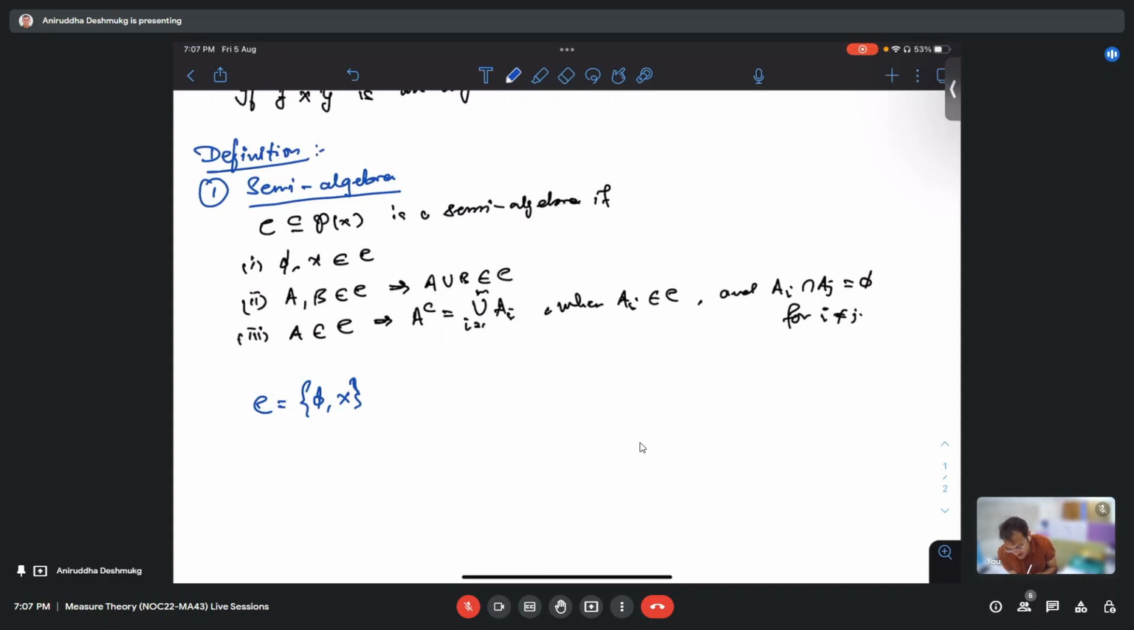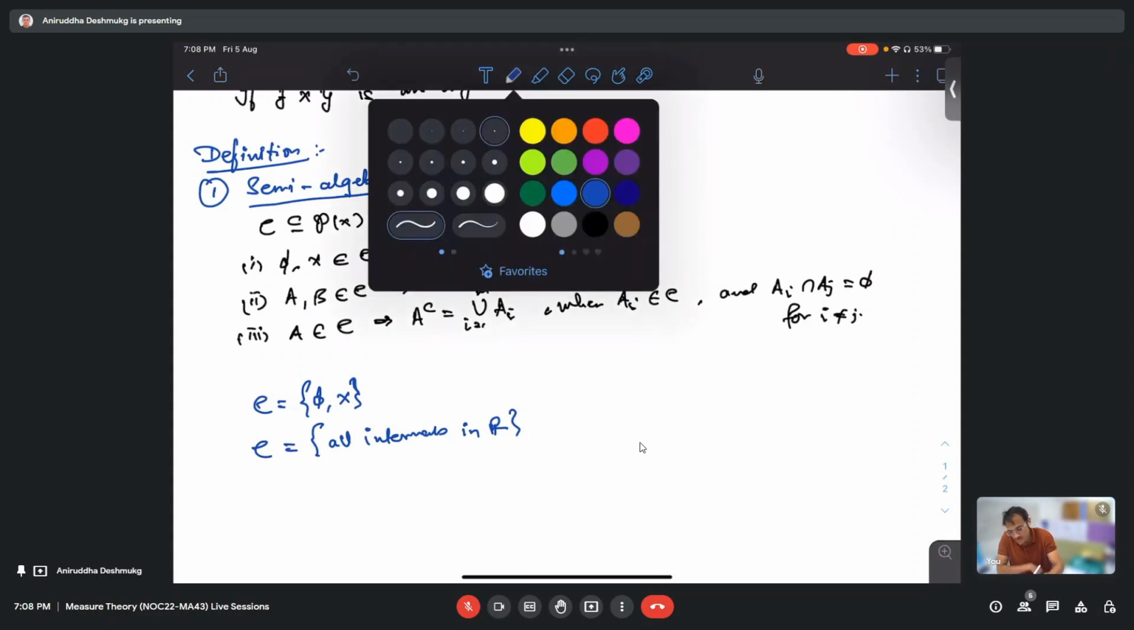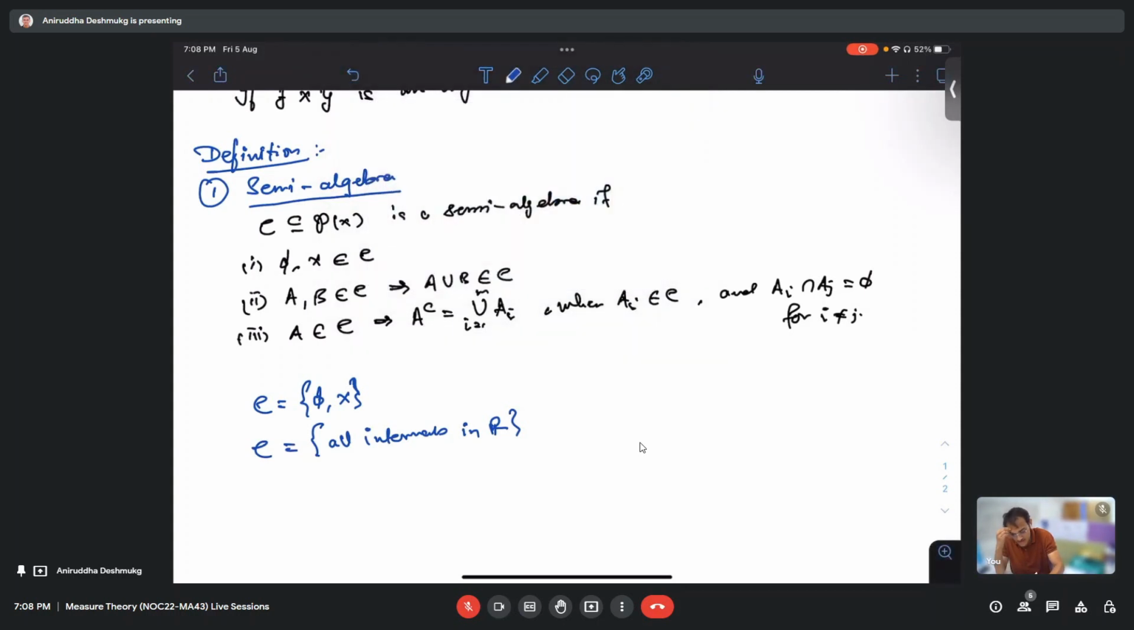One more example which we saw during class was this. Look at all intervals in R. Then this is a semi-algebra because the complement of an interval is actually a union of two disjoint intervals. Oh, sorry, there is a small mistake in the second property. I meant to say intersection, not union. Whenever A and B are in C, A intersection B is in C.